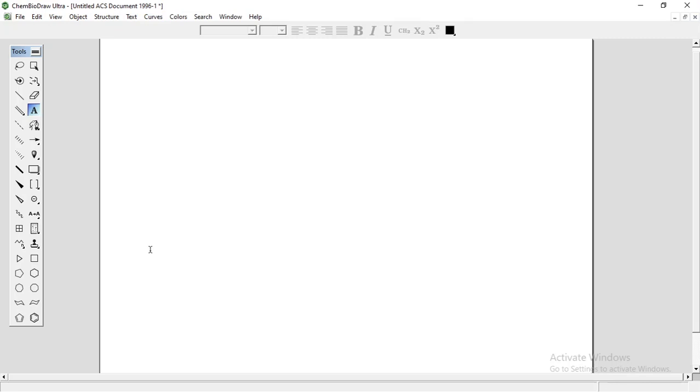According to Huckel's rule, an unsaturated cyclic compound is aromatic if it obeys 4n plus 2 pi electrons involved in resonance. So heteroaromatic compounds are aromatic in nature. Furan, thiophene, and pyrrole satisfy Huckel's rule for n equal to 1, and they are aromatic in nature because they have the magic number 6.